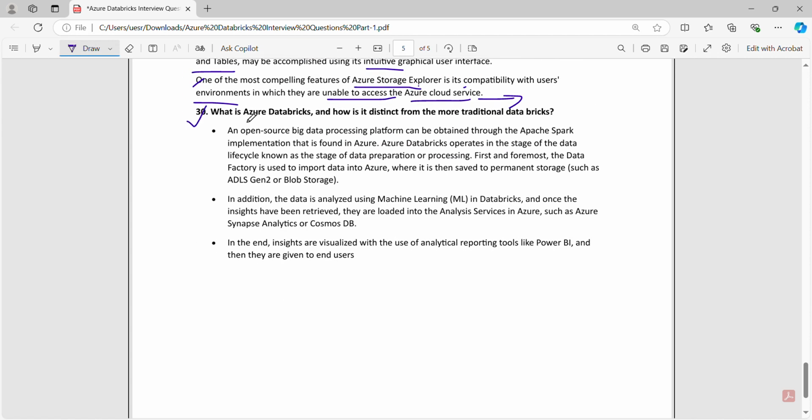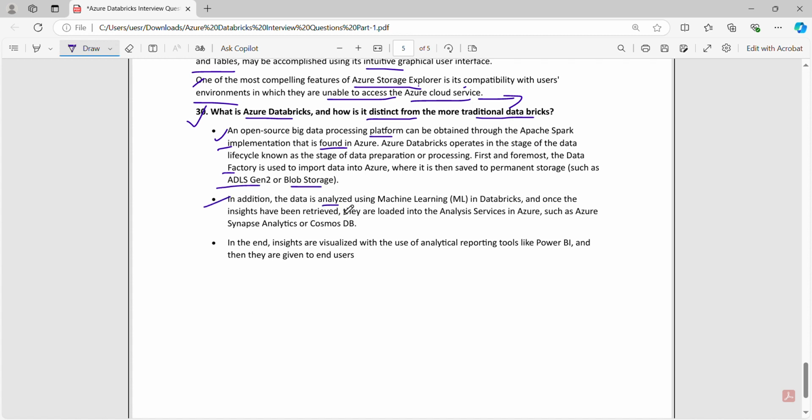Number 30. What is Azure Databricks and how is it distinct from the more traditional Databricks? An open source big data processing platform can be obtained through the Apache Spark implementation that is found in Azure. Azure Databricks operates in stages of the data lifecycle, known as the stage of data preparation or processing. First and foremost, Data Factory is used to import data into Azure, where it is then shipped to permanent storage such as ADLS Gen2 or blob storage.